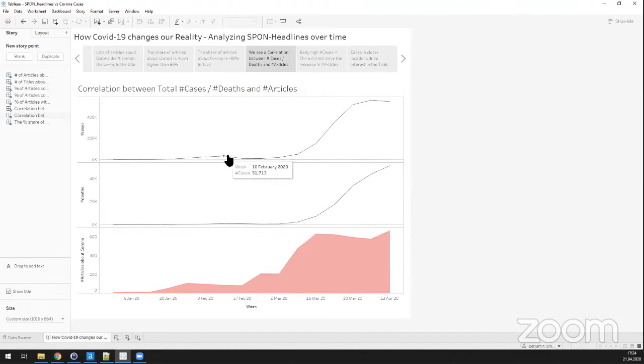I think in this week, China reported quite a lot of cases, but we'll have a look at that in a minute. And it goes up and up to 80%. And then, of course, we don't have a curve that can go over 100%. So interest is still high, but it stays at this high level as the number of cases and the number of deaths increases over time.